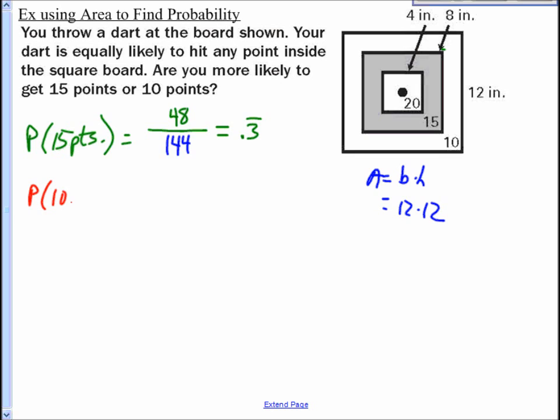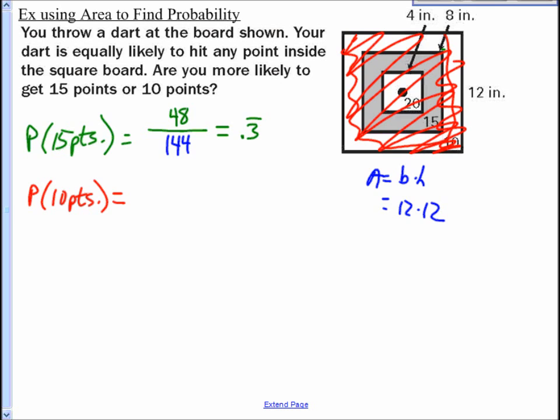All right. Now let's do the probability of the 10-point area. Probability of the 10 points. Now you see the 10 points is that white stripe on the outside, right? Like this is all the 10-point, if you will, right? So what we're going to have to do is take the area of the whole thing, and we're going to have to subtract out this inner area right in here, the shaded, both the 15 and the 20-point areas. So the red minus the black there is going to leave us with the 10-point region.